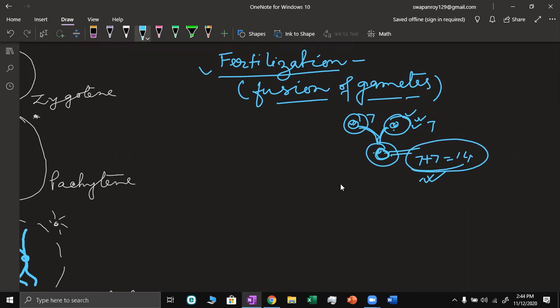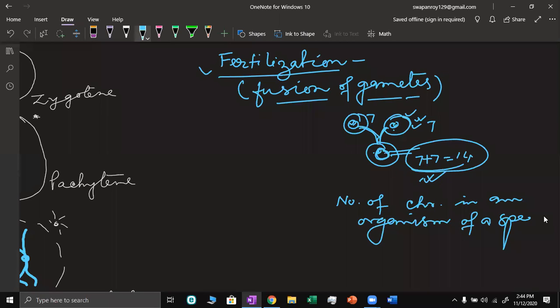But what we know is that the number of chromosomes in an organism of a species remains constant. The number of chromosomes must remain constant.